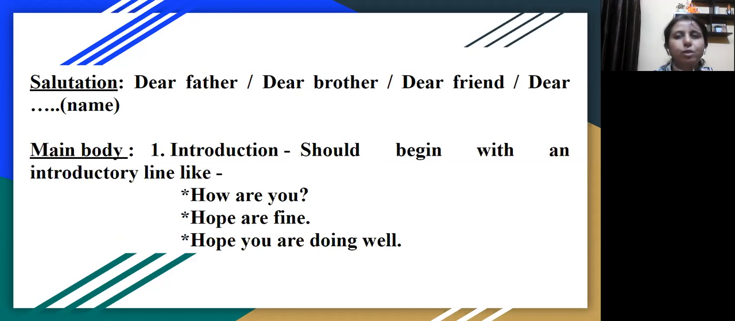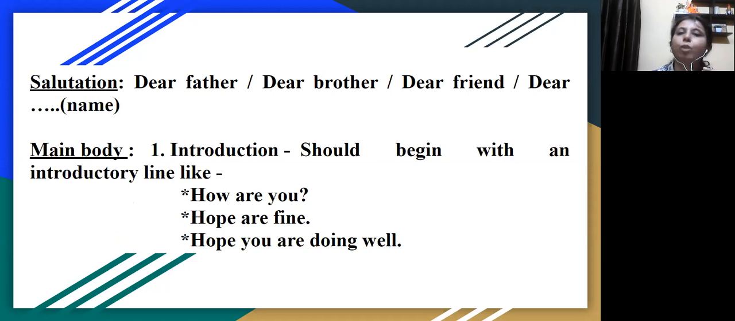We don't usually use "respected" in this salutation. It's always "dear". So it can be dear father, dear mother, dear brother. Dear friend, usually we don't use. When we are writing to a friend, we usually use the name. So dear Ashok, dear Ritu, dear Ramesh, Reena, whatever the name of your friend.